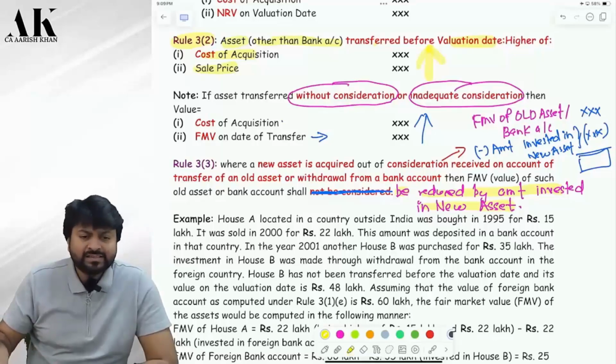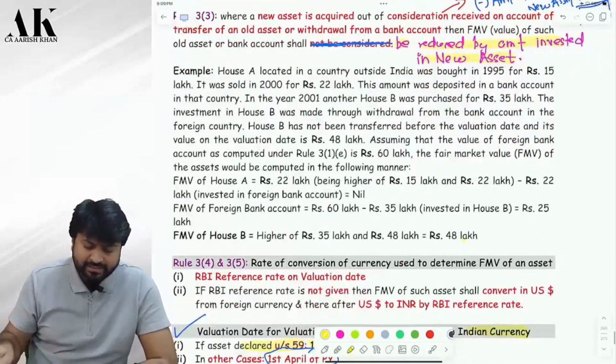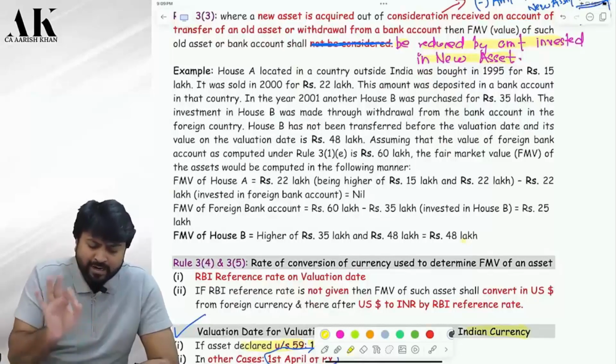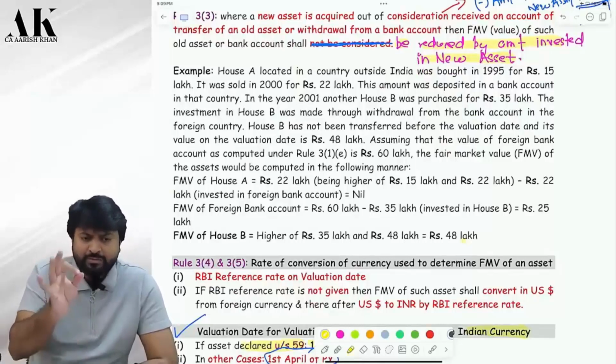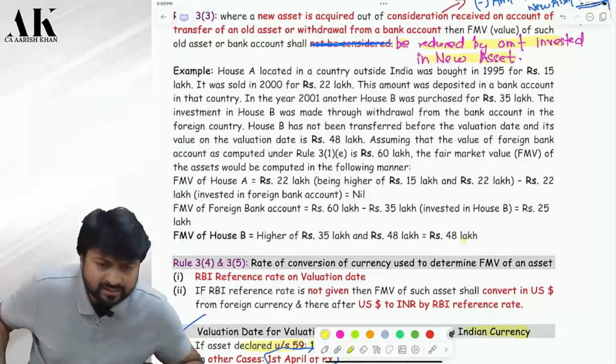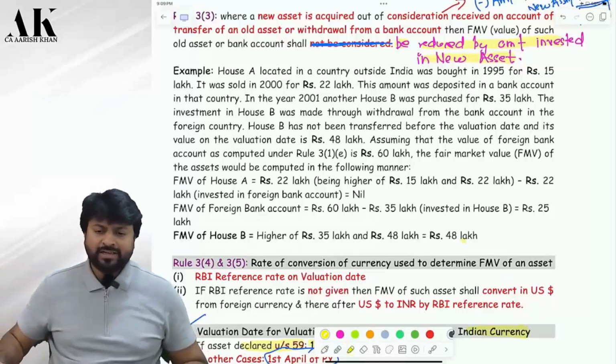Whichever is higher, therefore the answer will be 48 lakhs. Is it clear? So house A value will be 0, bank account value will be 25 lakhs and house B value will be 48 lakhs. Is it clear to everyone? I hope it is clear.